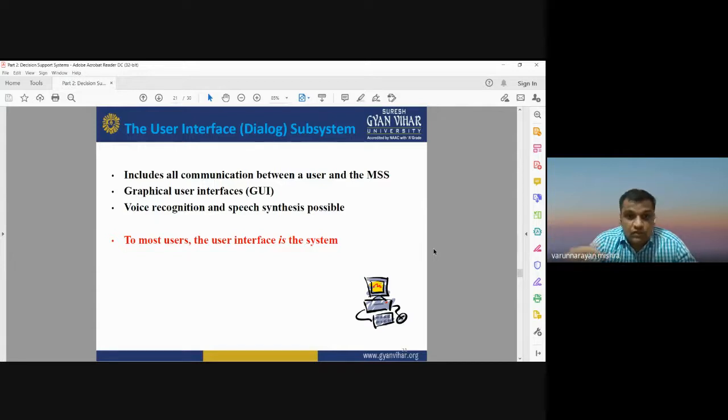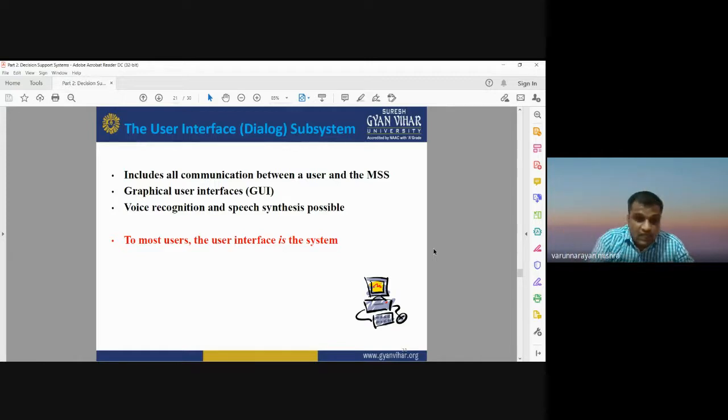Means it includes all the communication between the user and the support system. It has a graphical user interface, GUI. When you are able to see the options on your screen, that is known as a graphical user interface. Whatever software you are using, like ArcGIS, when you open ArcGIS, you can see different options on your screen.